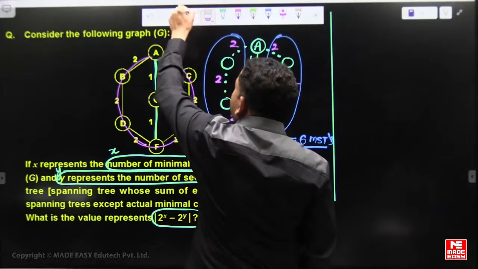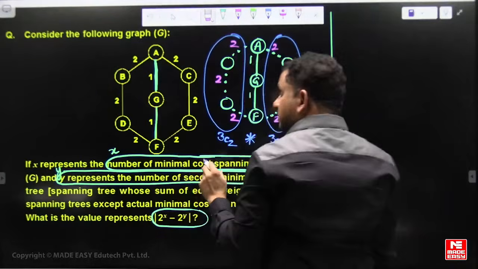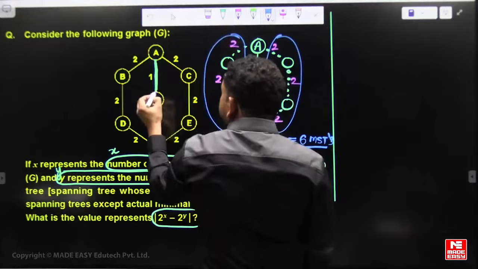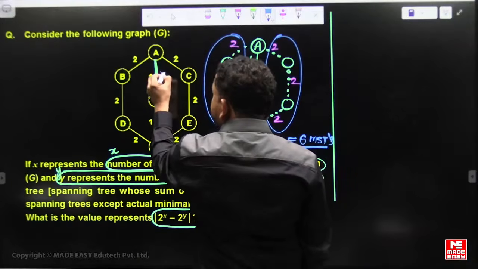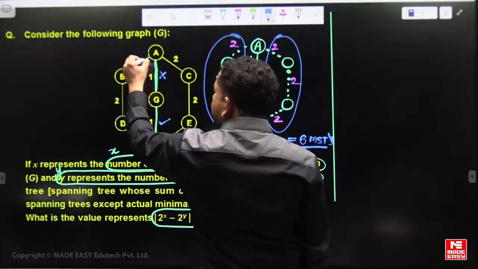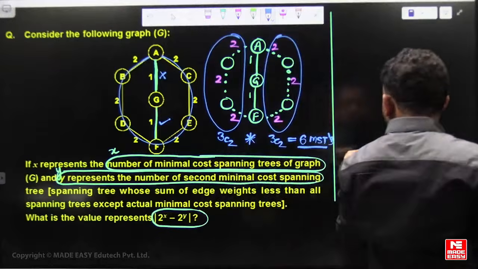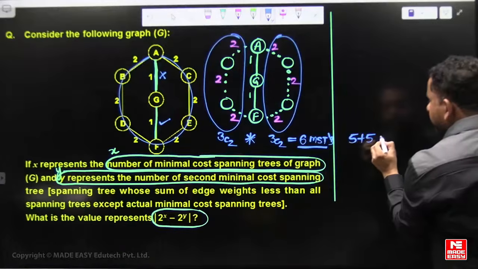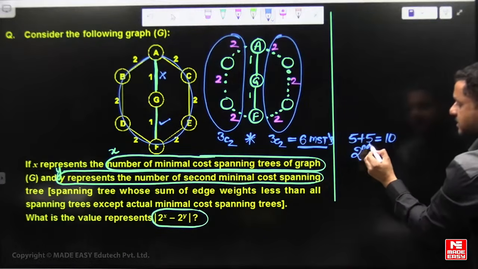So this is the 6 choices. Similarly, this one included, this one excluded, then again 5 edges out of the 6 edges. That means total 10, 5 plus 5. Second highest minimal spanning tree.